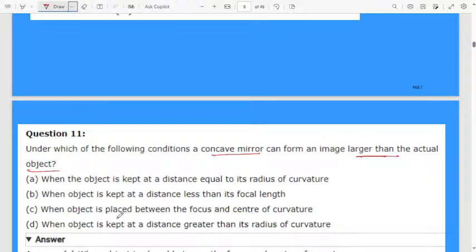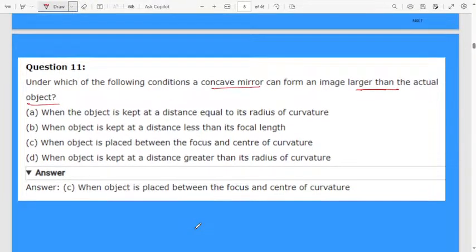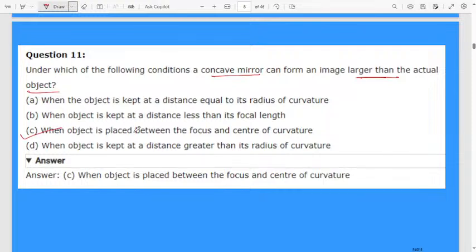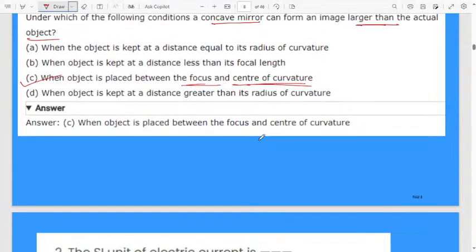Third, when the object is placed between the focus and center of curvature. Fourth, when the object is kept at a distance greater than its radius of curvature. The correct answer is option C: when the object is placed between the focus and center of curvature, the image will be larger than the object.